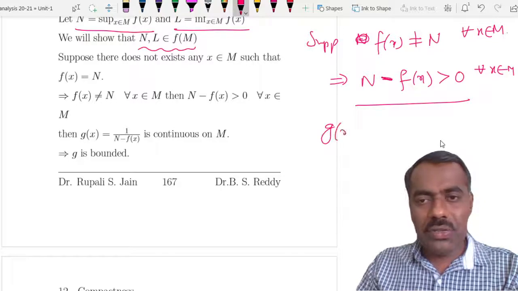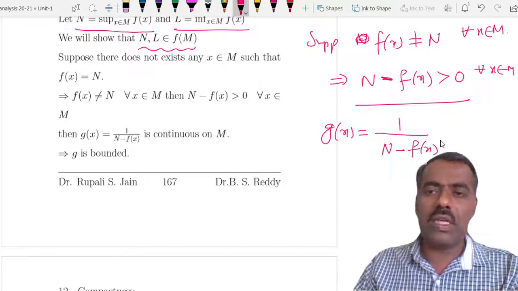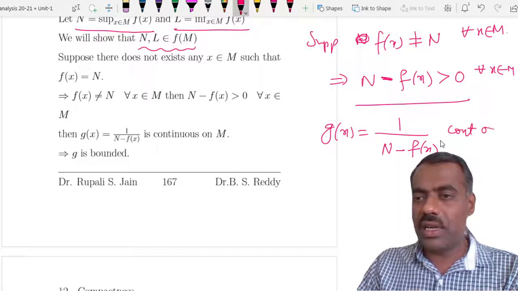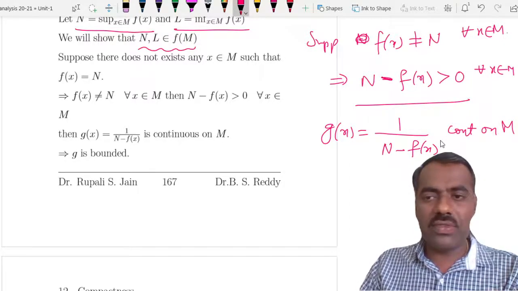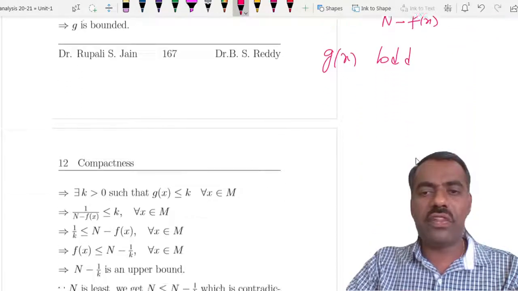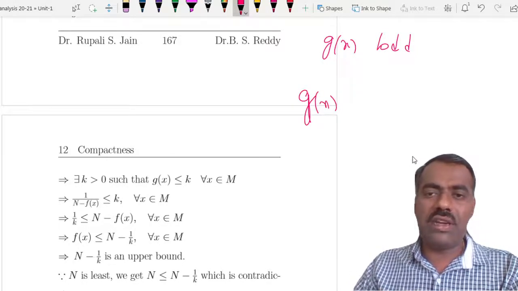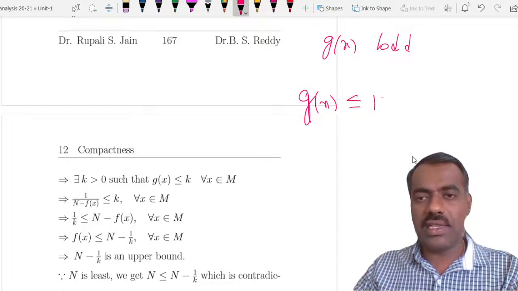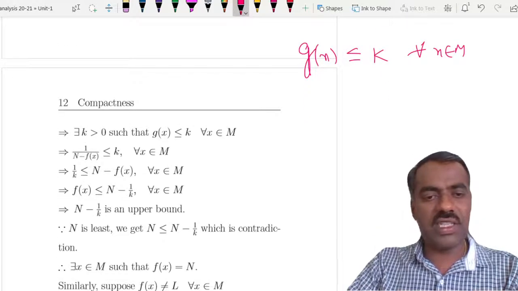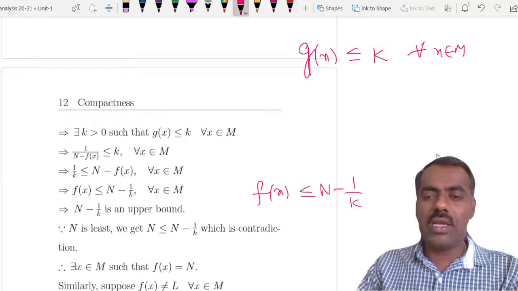Now construct a new function g of x equal to 1 upon N minus f of x. Because f is continuous and the denominator is non-zero, greater than 0, g is continuous on M. Then by the first part, since M is compact, g of x is bounded. So there exists some k such that g of x, and the modulus is not necessary because it's greater than 0, is less than or equal to k. Then substitute that and bring f of x to this side. We observe that f of x is less than or equal to N minus 1 by k for every x in M.